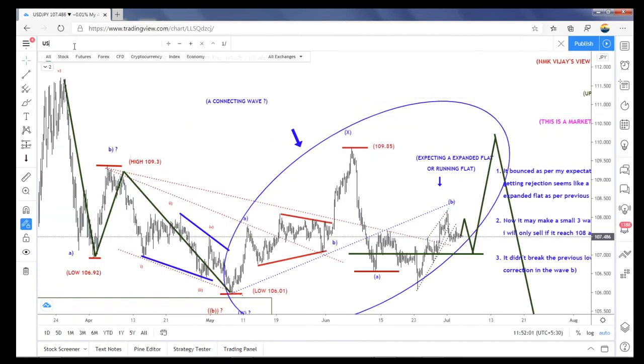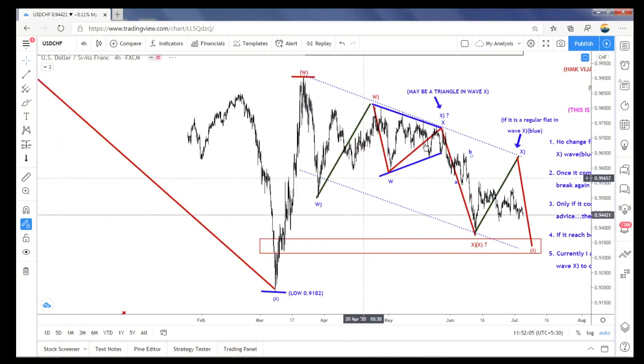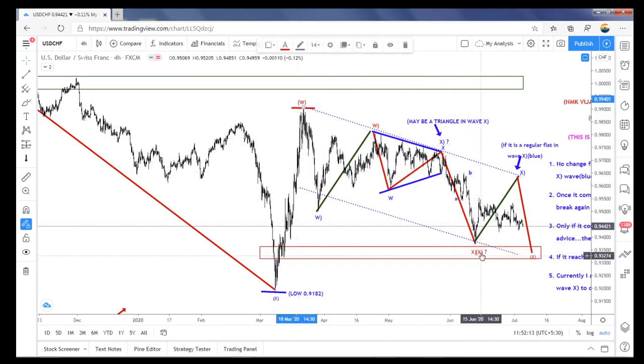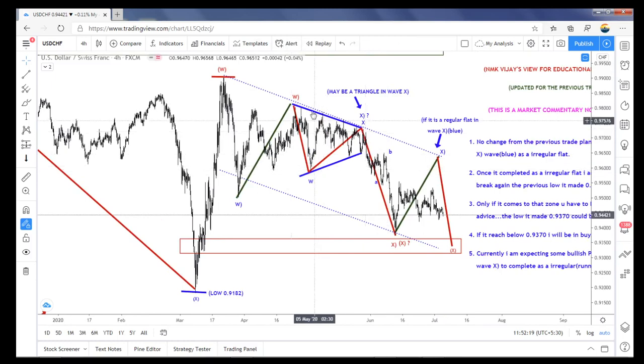So let's move on to the USD CHF. Same plan, whether it is an X and the end of the Y wave here of the intermediate, and then this W for the X, that is why I marked the question mark. Or this could be an A, B, the red line, this could be an A, B, C as an irregular flat.